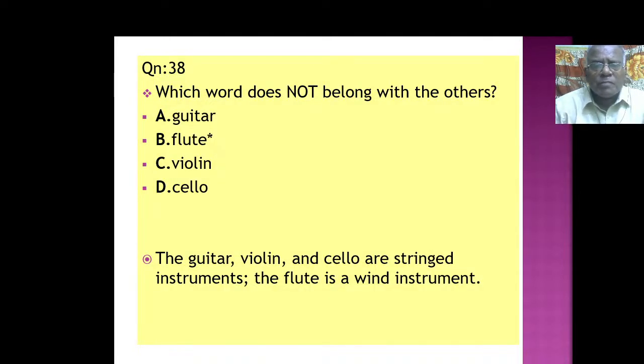Which word does not belong with the others? Guitar, flute, violin, cello. Now the guitar, violin and cello are all stringed instruments.